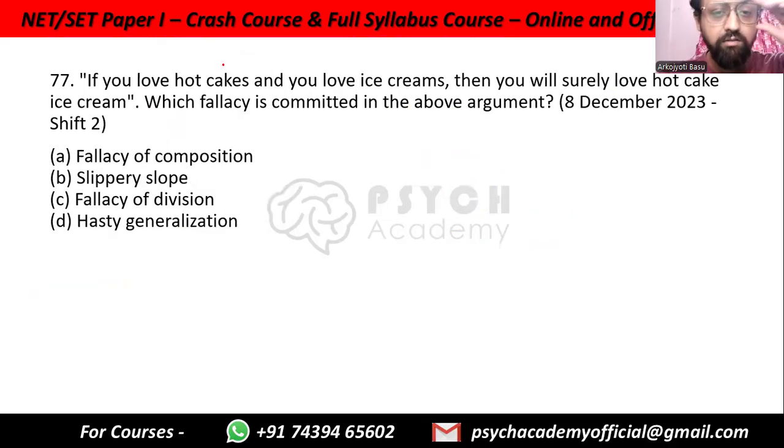If you love hotcakes and you love ice creams, then you will surely love hotcake ice cream. Which fallacy is this? So you are thinking of each individual part and then thinking that the whole is also something that will be loved, that is, having the same properties. So this is the fallacy of composition.